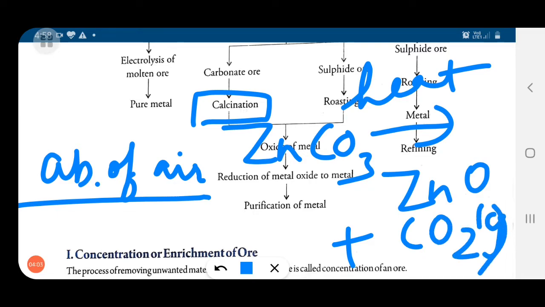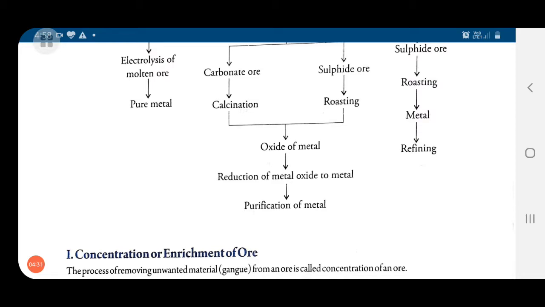Is it clear? You all can see that this is the metal carbonate which is heated. We will not show oxygen here because it indicates that we are heating in the absence of air. So we will get zinc oxide. After that, we will do reduction. We know reduction means removal of oxygen. By doing reduction, we will get the metal, and then the purified metal.